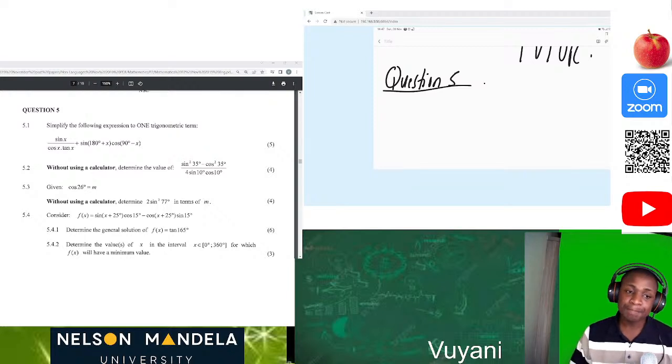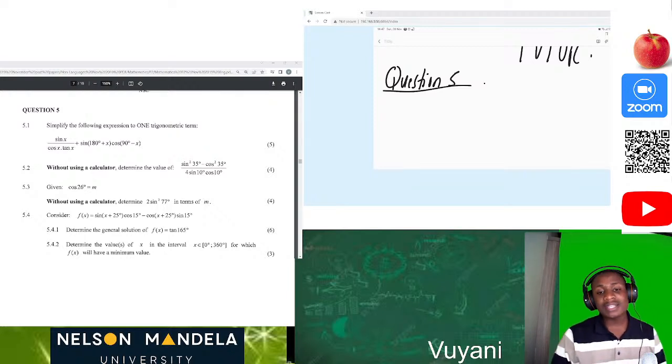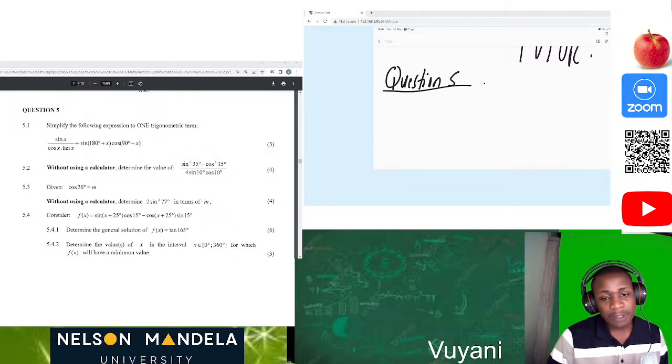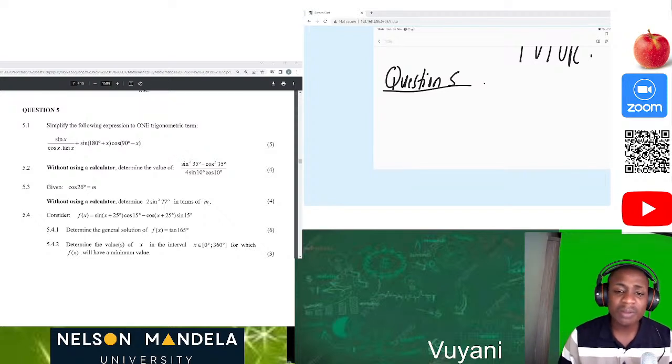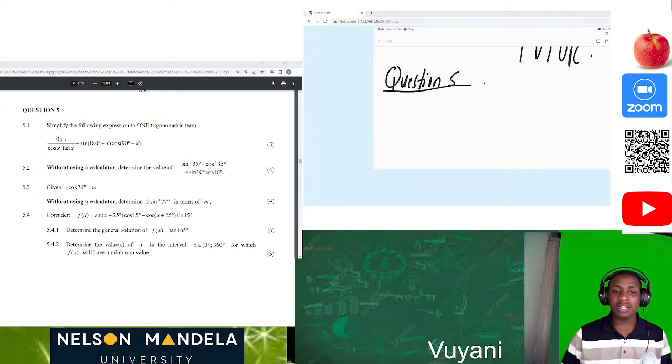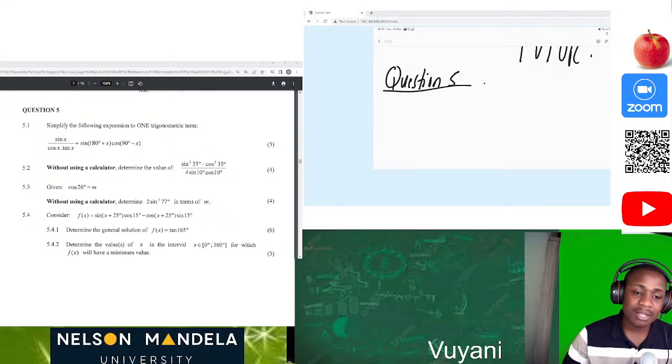Bear in mind that tomorrow you are writing a 150-mark paper. Trigonometry contributes 40 marks, Euclidean geometry contributes 50 marks, analytical geometry is 40 marks as well, and then 20 marks for statistics. So make sure that you understand all the topics: Euclidean geometry, analytical geometry and statistics.